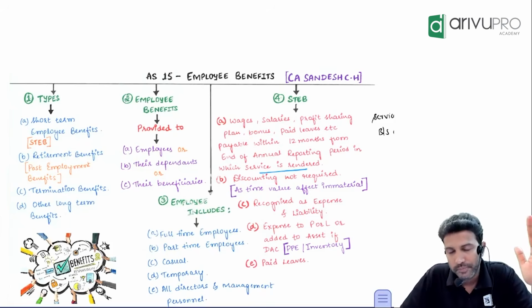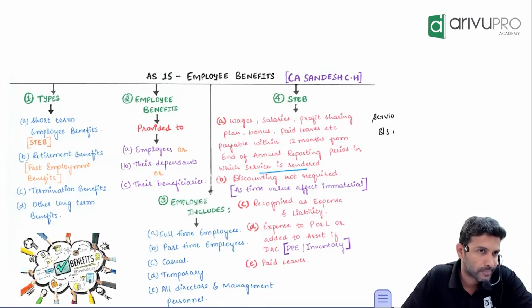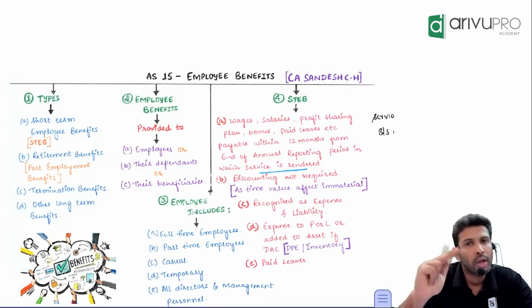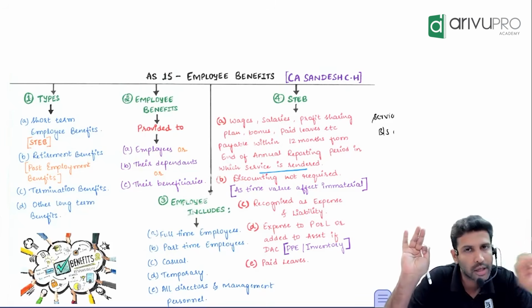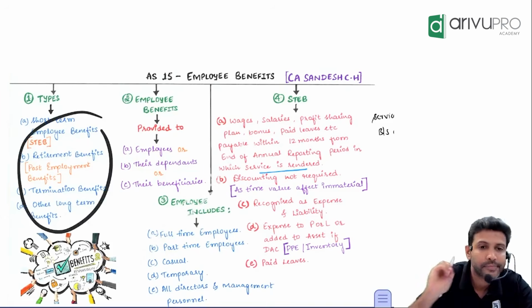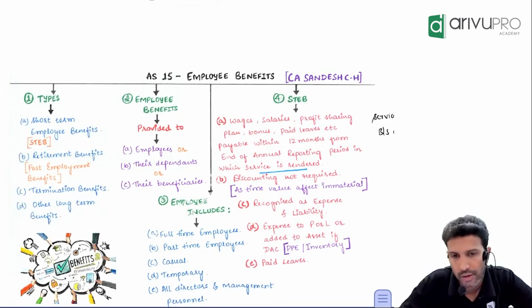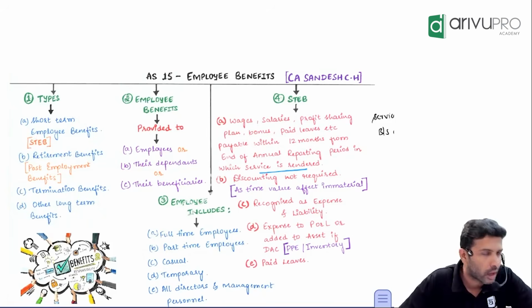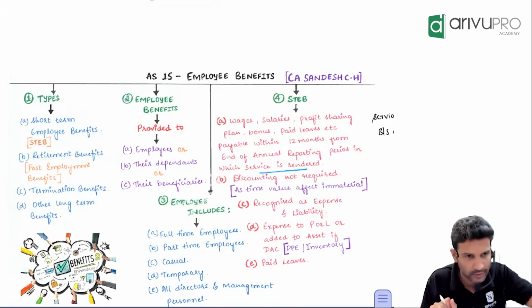First one. As far as AS 15 is concerned, employee benefits are of 4 types. For accounting per se, the standard puts benefits under 4 categories. First one, short-term employee benefits, post-employment benefits or retirement benefits, termination benefits, other long-term employee benefits. For accounting purposes, benefits are categorized into one of the 4. For each of them, slightly different accounting is suggested that we will learn. This is the first thing. Whenever you see an employee benefit, put it under one of these 4 categories. That's the first step.